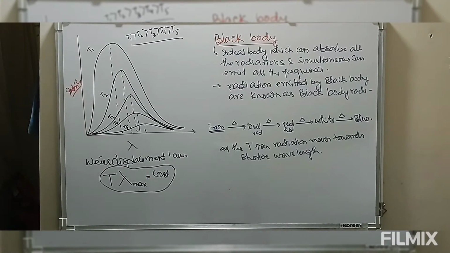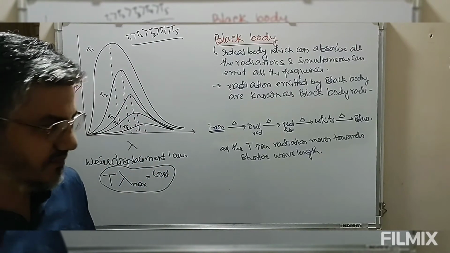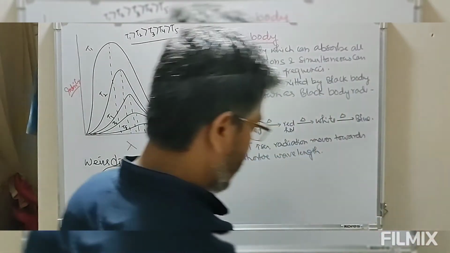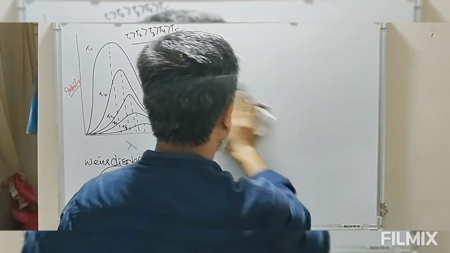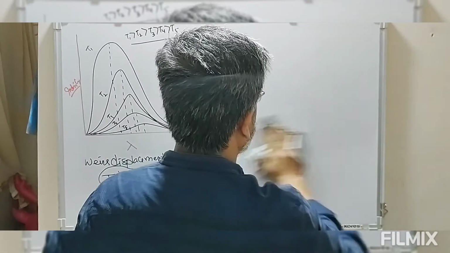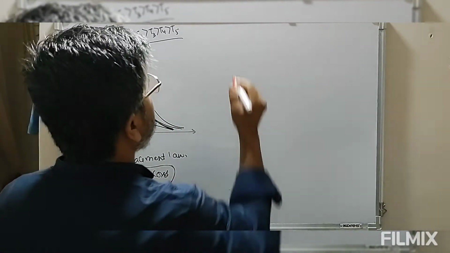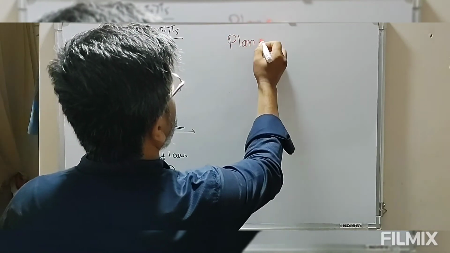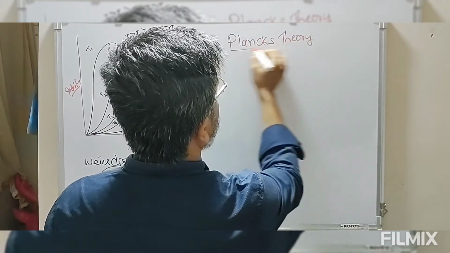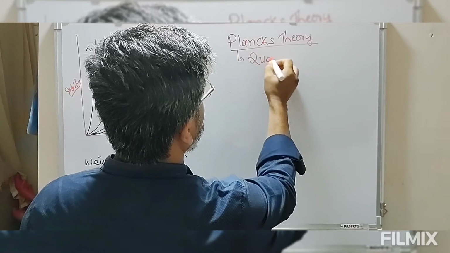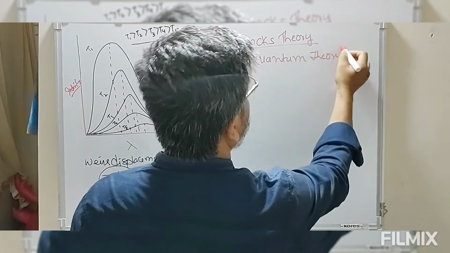black body. Now to explain this black body radiation, a theory was developed, and that theory is known as Planck's theory, which is also known as Planck's quantum theory.